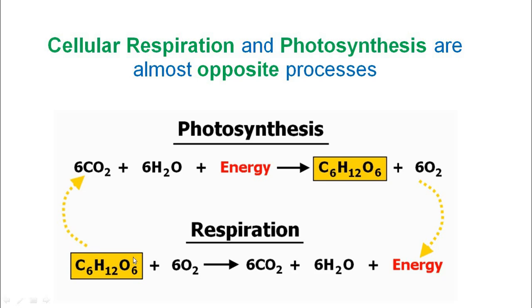In case of respiration, glucose in the presence of oxygen gets converted to form carbon dioxide and water, and energy is released. And here carbon dioxide and water are used by the green plants to do photosynthesis. So photosynthesis is done by green plants and respiration is done by animals and humans. So as you can see in these 2 equations, we can say that photosynthesis and respiration are almost opposite processes.